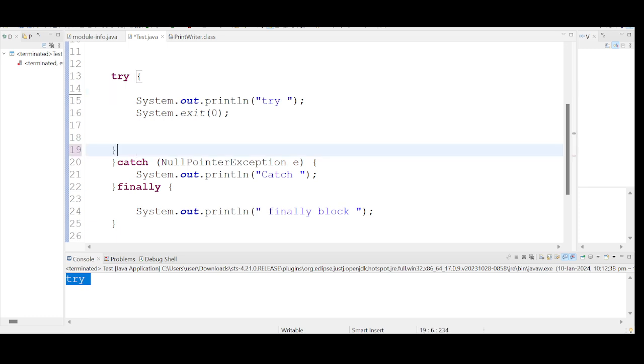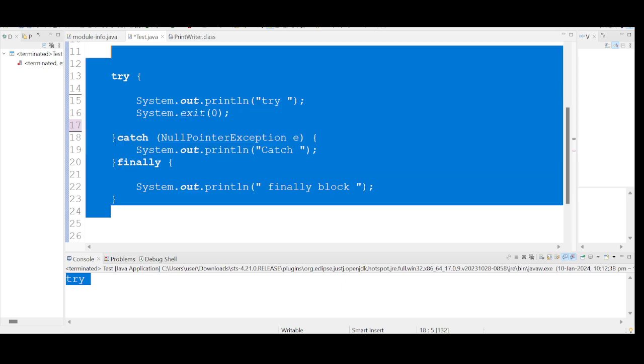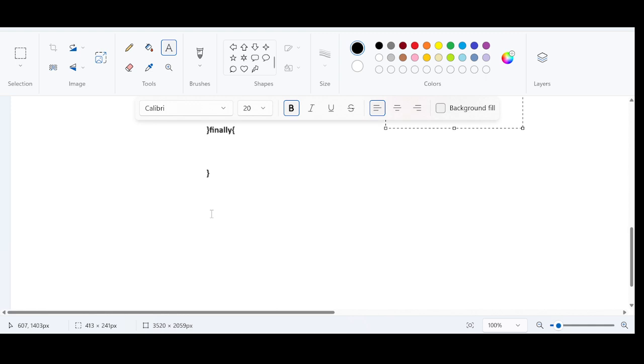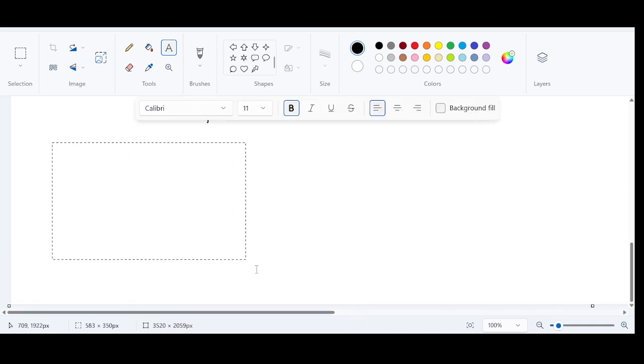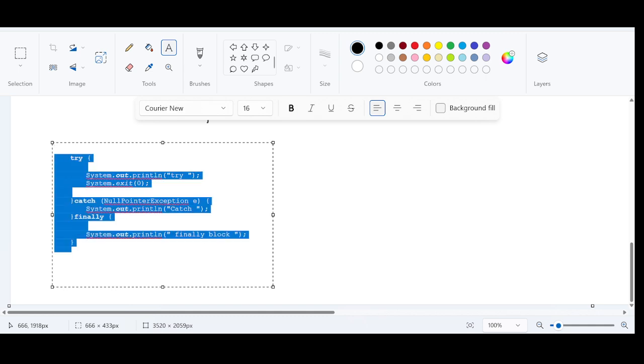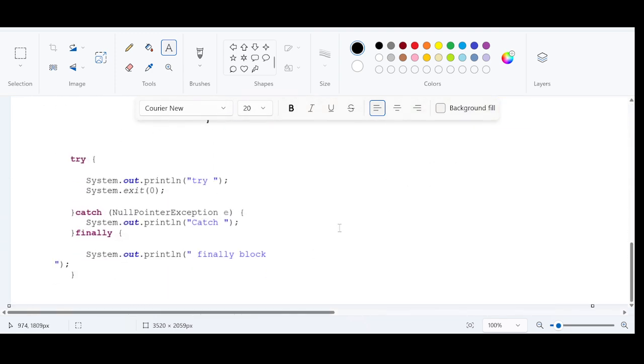So these are two typical cases where the finally block fails to get executed. This is one of the most repeated interview questions.